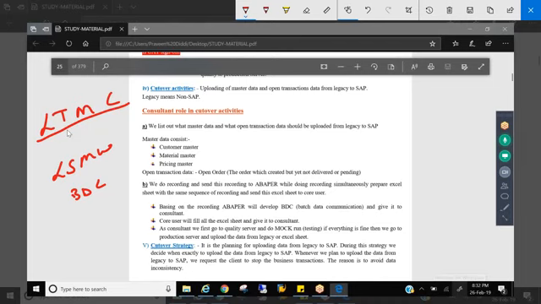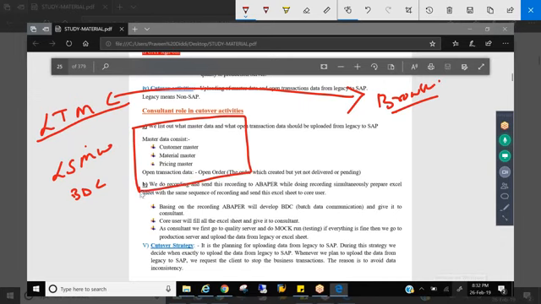SAP is slowly shifting completely to browser based. That means it should be accessible from anywhere. So if you want to access anything anywhere, it should be on the browser. So slowly SAP is shifting to the browser, right? So LTMC works on the browser. That's the first reason.